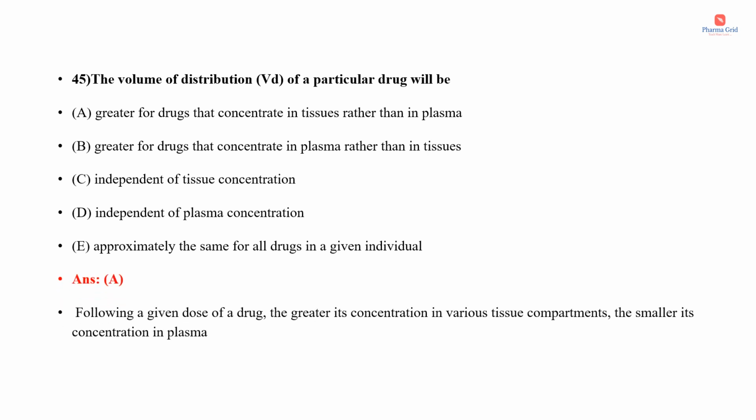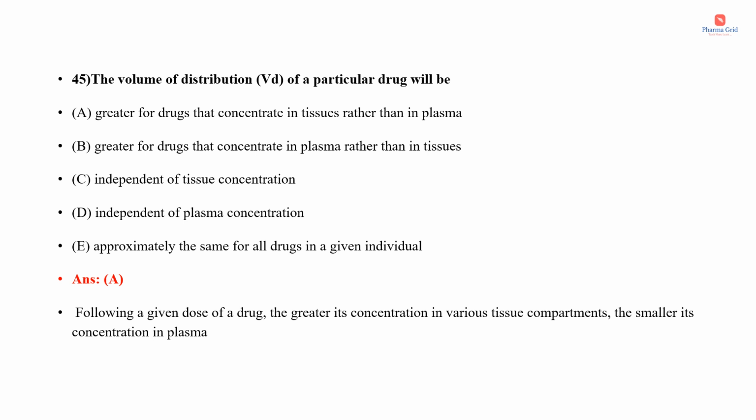Okay, so this volume of distribution will be greater for drugs that concentrate in tissues rather than in plasma. Following a given dose of a drug, the greater its concentration in various tissue compartments, the smaller its concentration in plasma. So we can summarize the relationship between plasma protein binding and volume of distribution as, in the first case, if the drug is extensively bound to plasma proteins, which means there will be high plasma drug concentration. That is, the drug concentration will be more in the blood or the plasma,